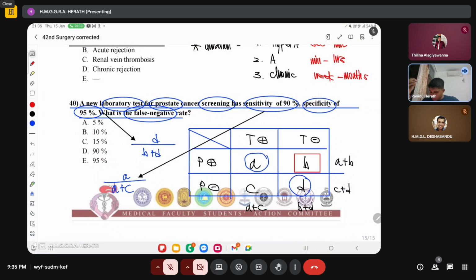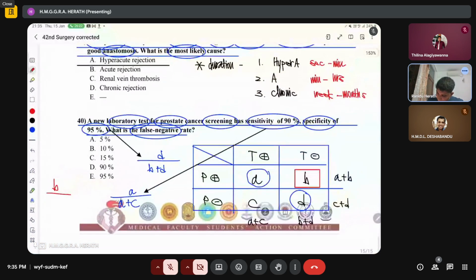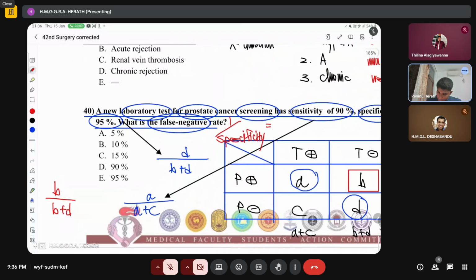So they are actually true in the population, however due to test they are false. So this is B out of the test negatives, right? So if you take these two, false negative rate is 1 minus specificity. So the answer to this is actually 5%, right?